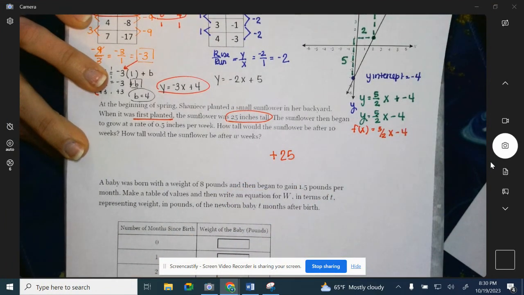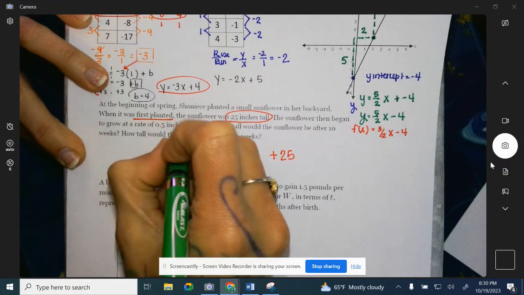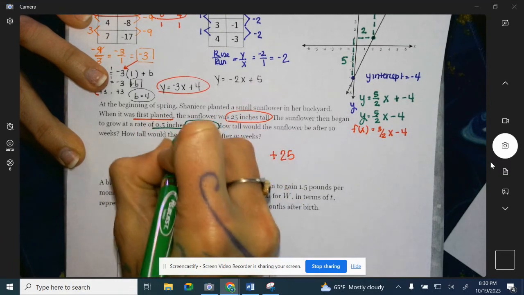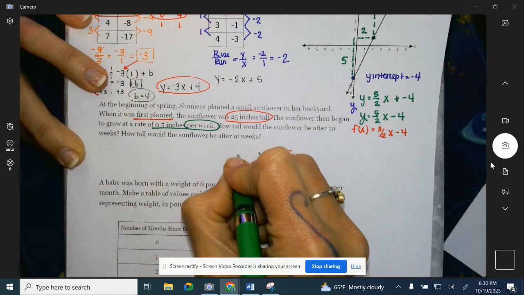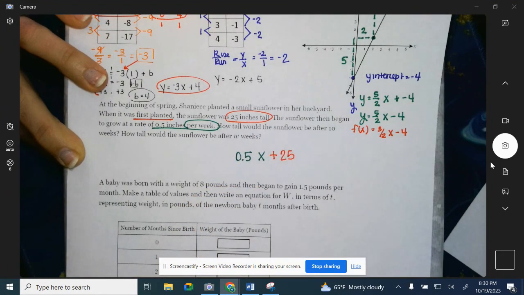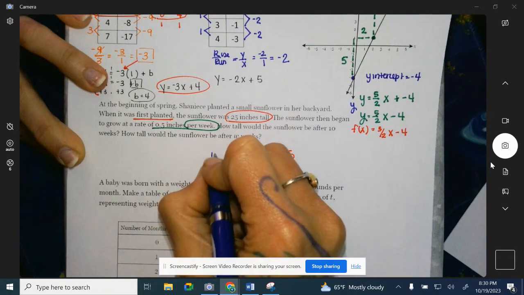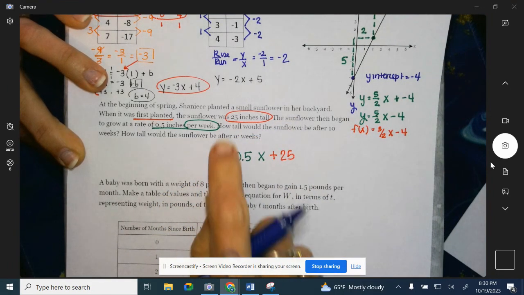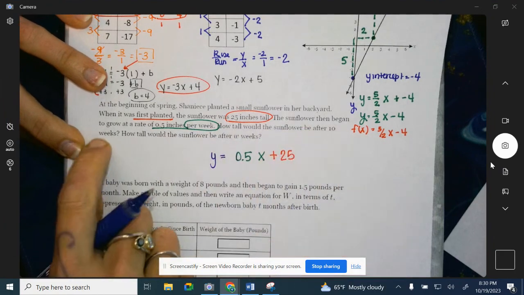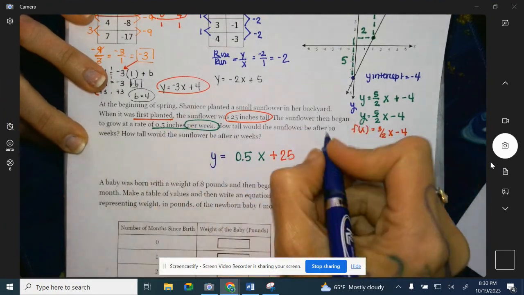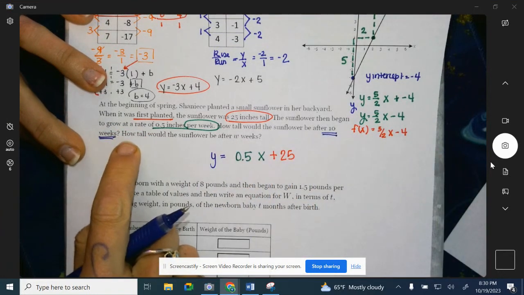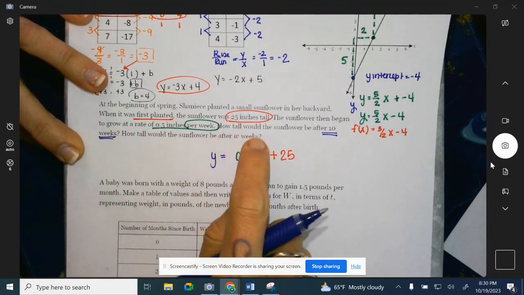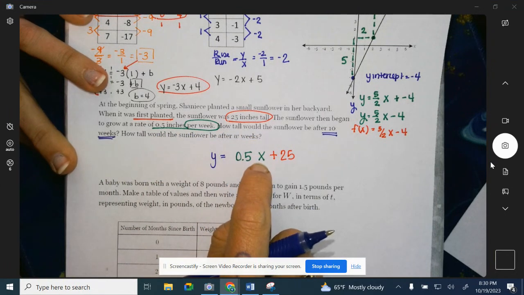The sunflower then began to grow at a rate of 0.5 inches, and then you're going to see that per week. So that's where you get your X. Okay, so 0.5 inches per week. And now we have our output, which is going to be our height. How tall will the sunflower be after 10 weeks? Per week, so weeks is going to go in the place of X. How tall would the sunflower be after W weeks? So in this case, that X would be a W. That would be your W weeks, unknown weeks.